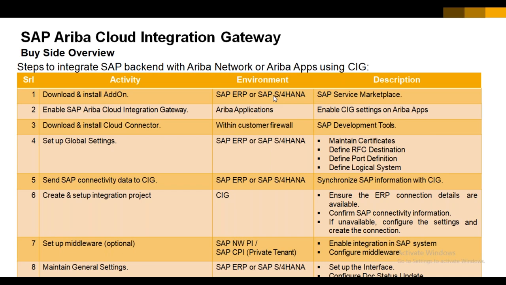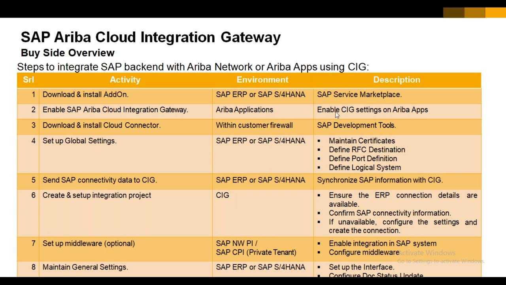That means in the R3 system or in HANA. From where do we have to do it? We have to do it from the SAP Service Marketplace. In the same way, in the second step, we have to enable the SAP Ariba Cloud Integration Gateway. That means we have to enable it in the Ariba applications, in the sense in your Ariba module, either in your Ariba upstream module, in the downstream part, or on the Ariba Network.